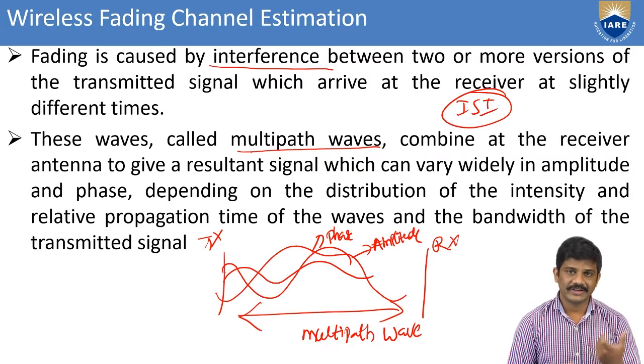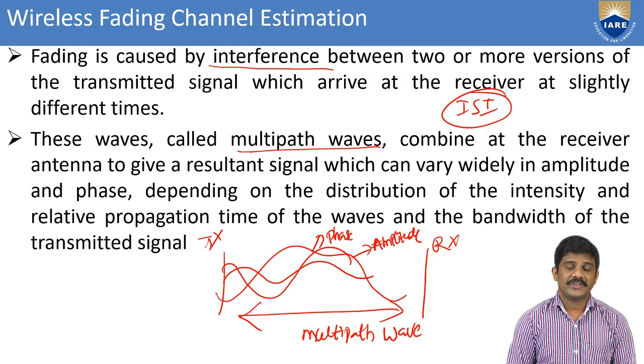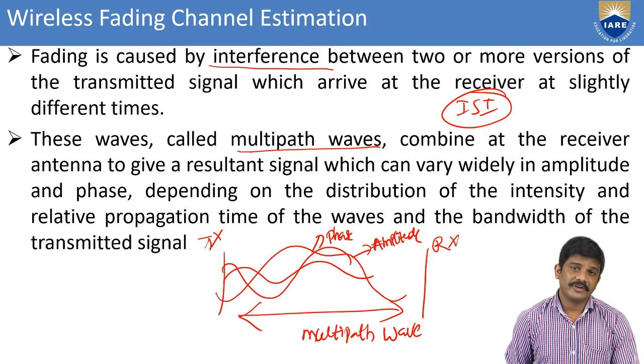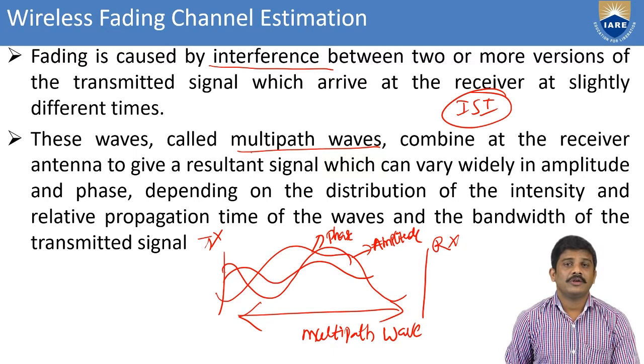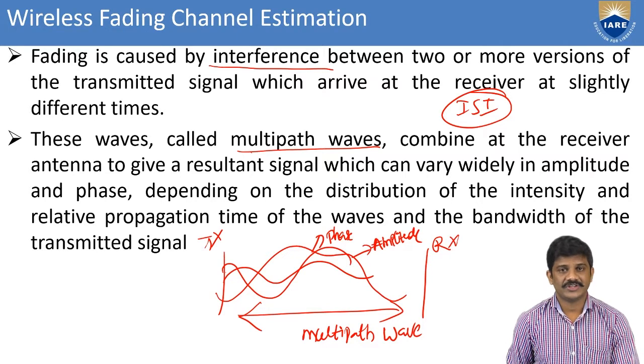Whenever we can generate different types of signals, meaning one or more signals, with the transmitter, that is called multipath waves. Then we can combine them to give the accurate result. Further, depending on the distribution of the intensity and also the bandwidth, only then can we give the resultant output in the receiver section.